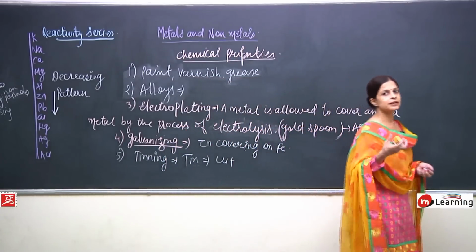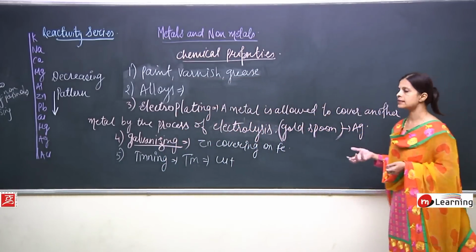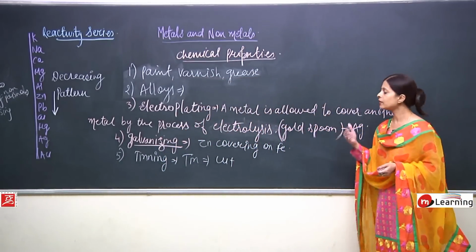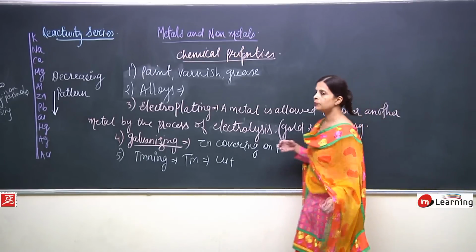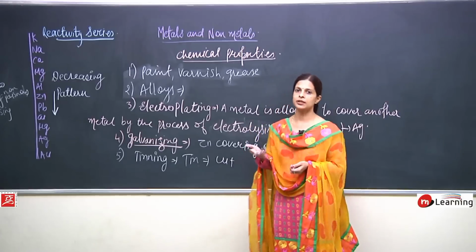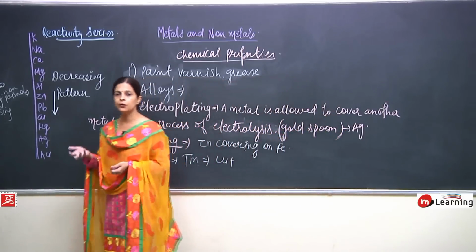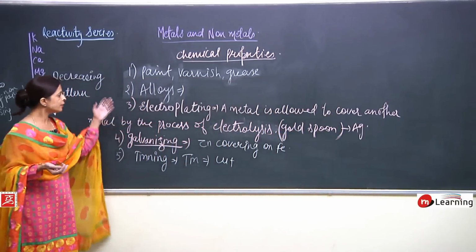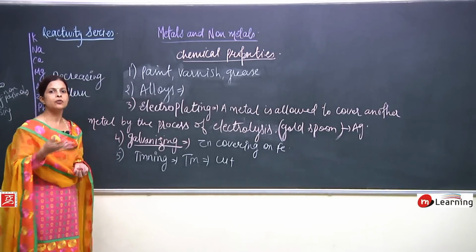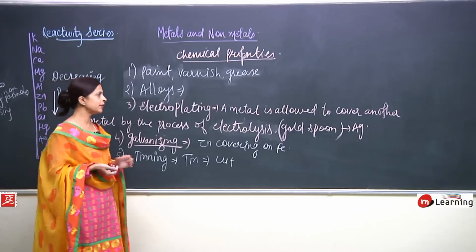Why? Because this tinning is not at all poisonous. When it is not poisonous, even it can be used in the utensils which are generally used in the kitchens for tiffins where we can keep the food, okay. So, this is the way how the corrosion of the metals can be prevented.